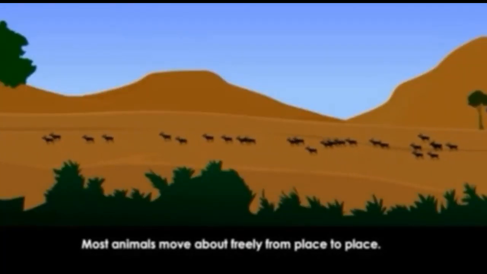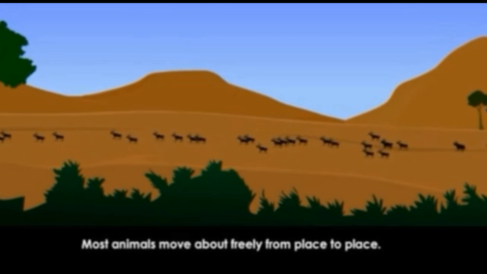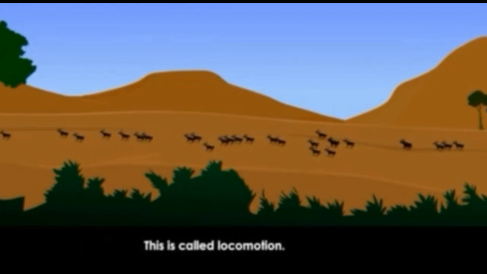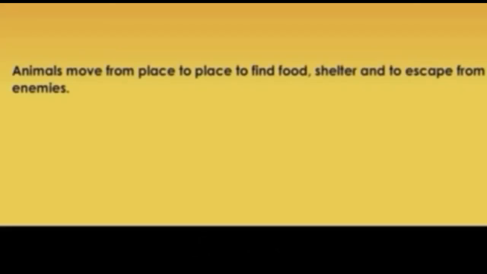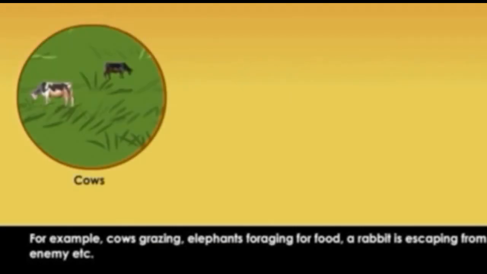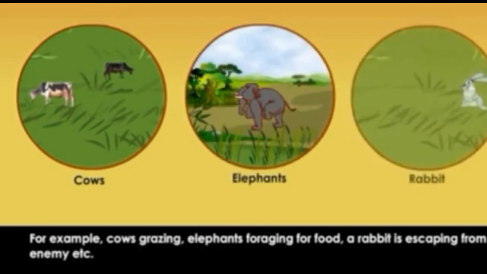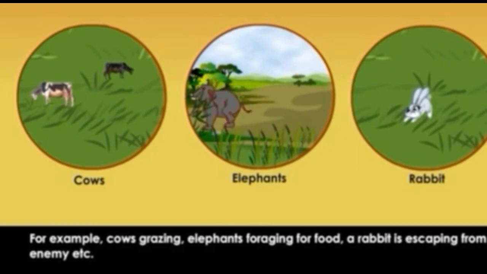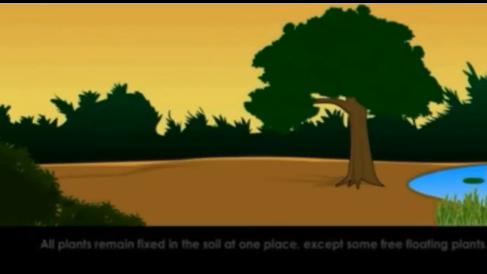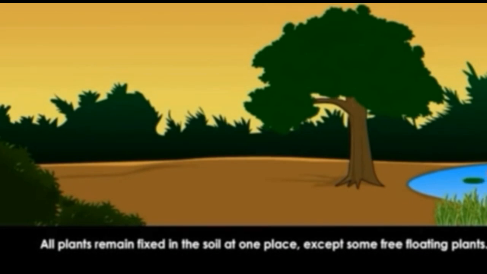Most animals move about freely from place to place, and this movement is called locomotion. So why do animals move from place to place? They move for searching food, water, for shelter, for the family, and sometimes to protect their life from enemies. For example, cows grazing, elephants foraging for food, and a rabbit escaping from an enemy, etc. This is part of their life.